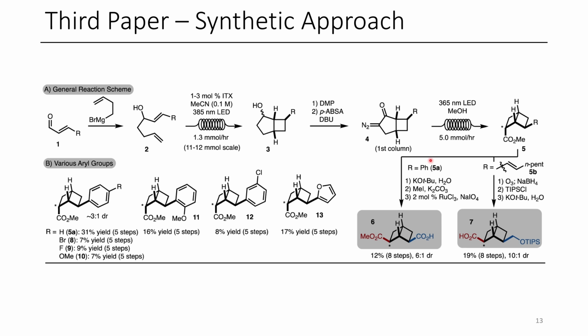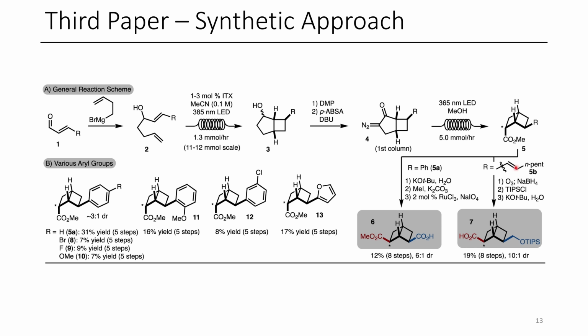Now, if the R group is a phenyl group, to get the cis product, first they have to cleave the methyl ester and epimerize this alpha position. So when this is treated with water and tert-butoxide, it hydrolyzes the ester as well as epimerizing that center. So they need to remethylate it, and so they do that with iodomethane and potassium carbonate. And then they do an oxidative cleavage of the ring using ruthenium chloride and sodium periodate.